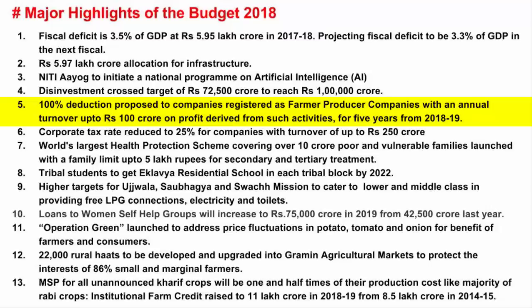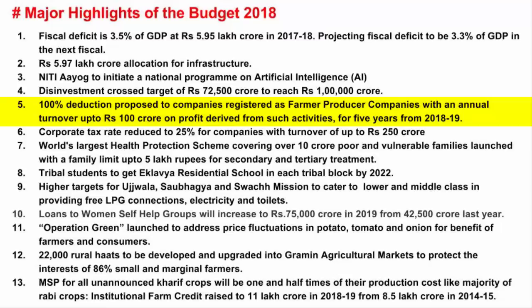And just in case you're interested in knowing what the negative effects of giving such huge tax incentives are, then think about it this way. 100% tax deduction means paying no tax at all. But the clause is that only if a company's turnover is 100 crores, then only the government will give you 100% tax deduction.